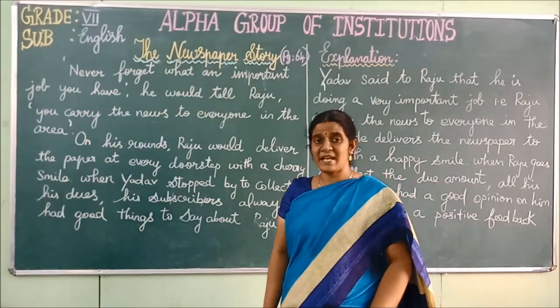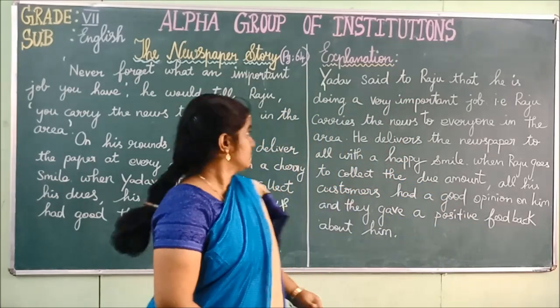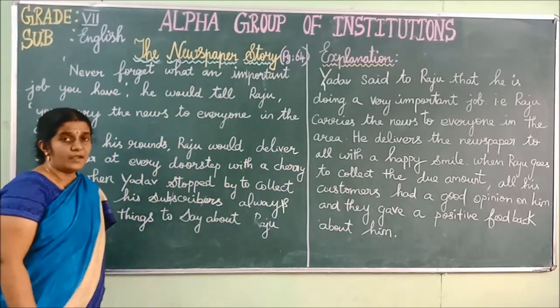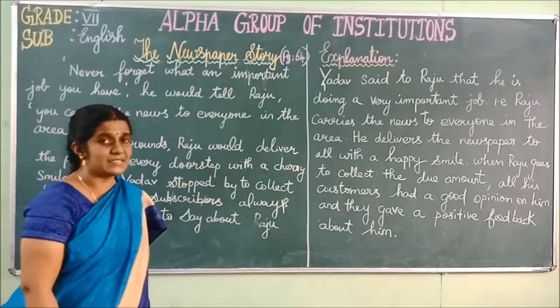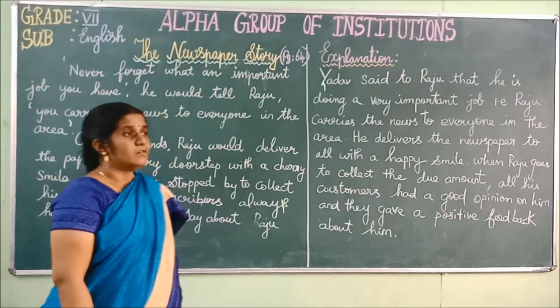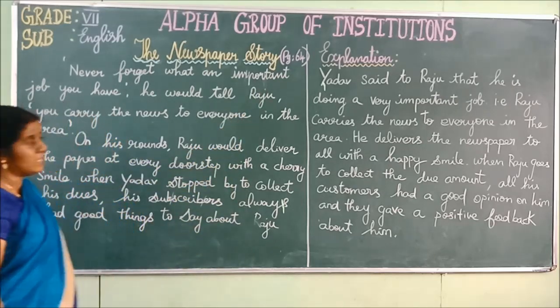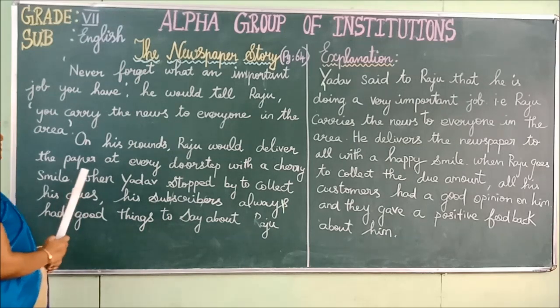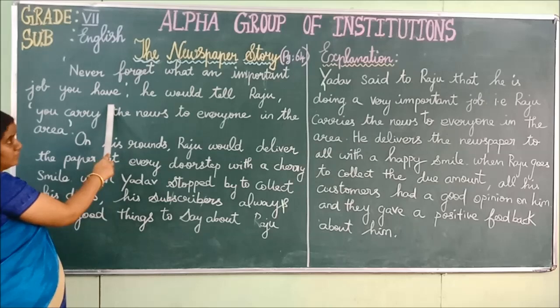First, I will read out this passage. Listen carefully. The newspaper story. In the previous session itself, you would have started the reading practice on this lesson. So it is page number 64. Okay children, listen carefully and read out this passage. Never forget what an important job you have.